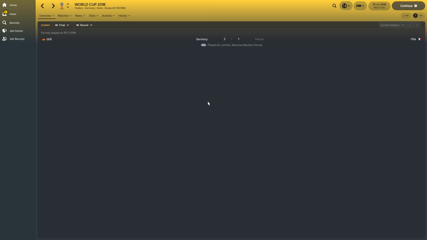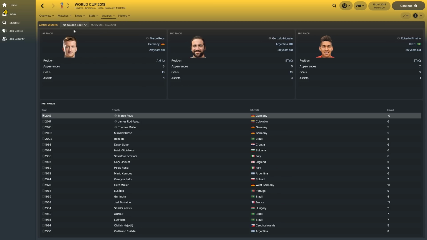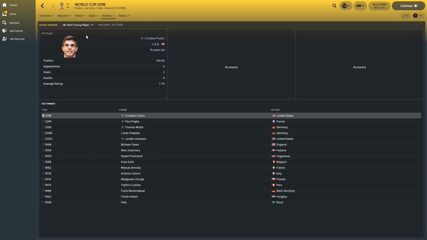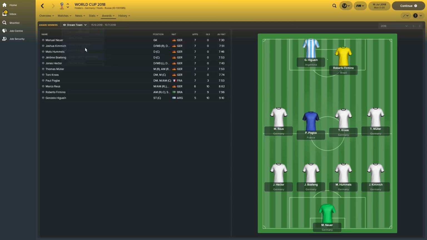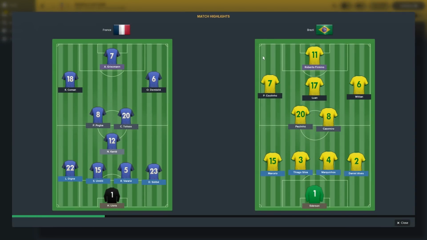And then, of course, the final, Germany beat France. And we saw Firmino win the Best Player of the Tournament award this time around. Golden Boot was won by Marco Reus with 10 goals and 4 assists. Best Goalkeeper, Neuer. Best Young Player, Pulisic of USA. Dream Team. We haven't seen any surprises getting into the Dream Team. And Goal of the Tournament, scored by Griezmann. We haven't had an unusual winner.